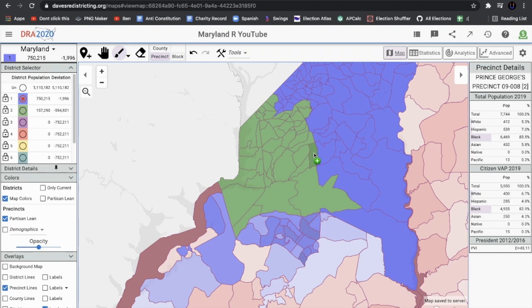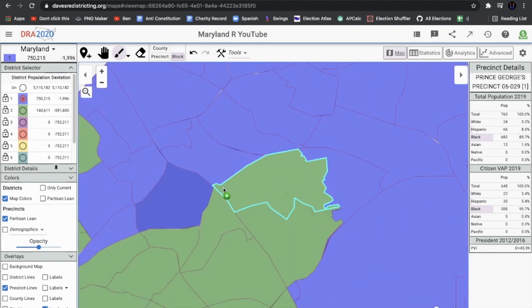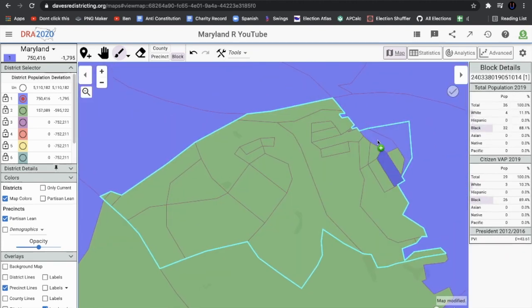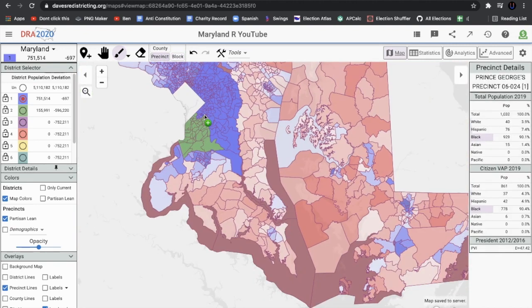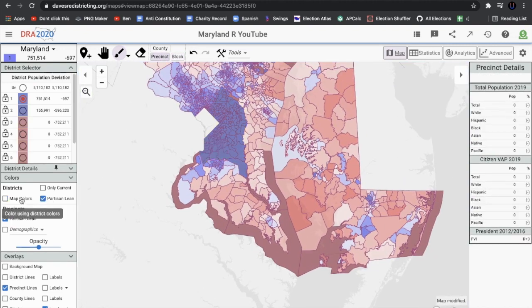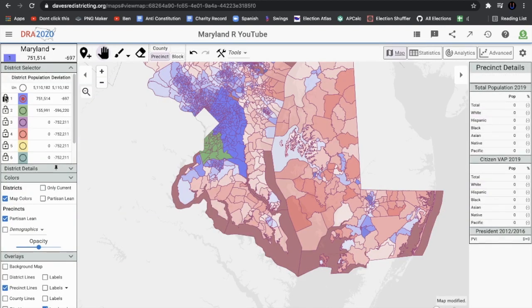So I think we're just going to shave off a few blocks here. And I think that's going to make the first district at least our first official Democratic vote sink, which is a key part of gerrymandering. The Republicans are the minority party in the state. They're going to have some of these districts be very blue. I think this district is also majority minority, it's 81% minority. The second district, we could also try to make a Democratic vote sink by making it majority minority.